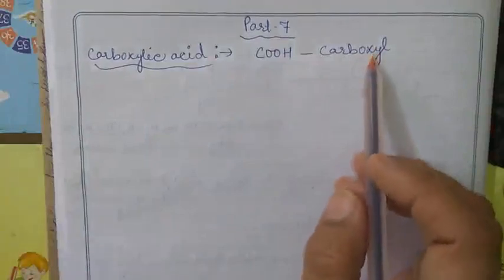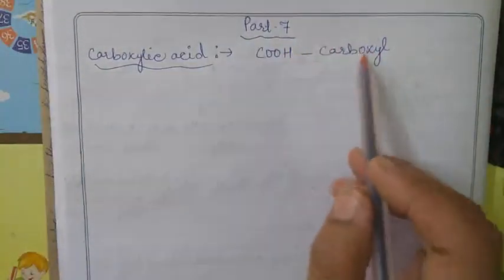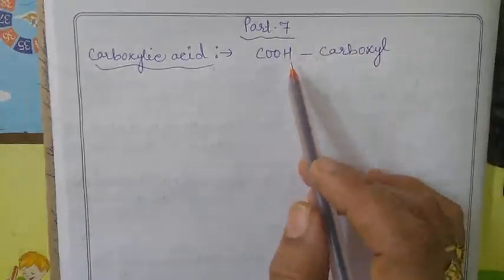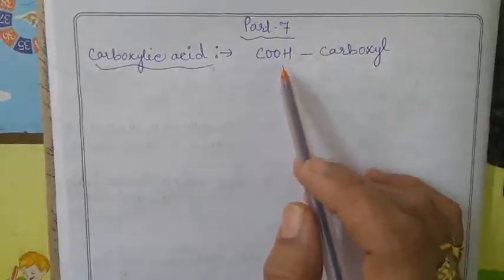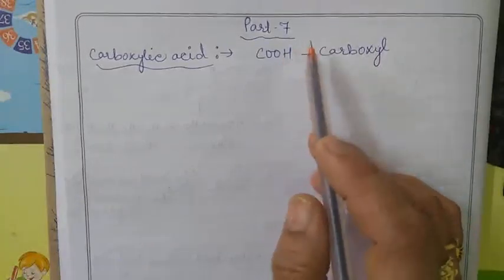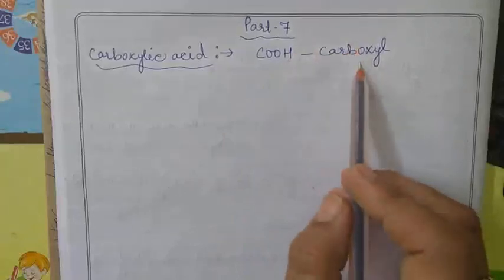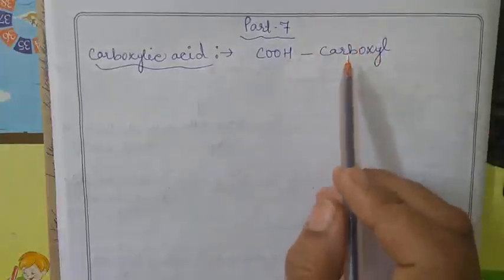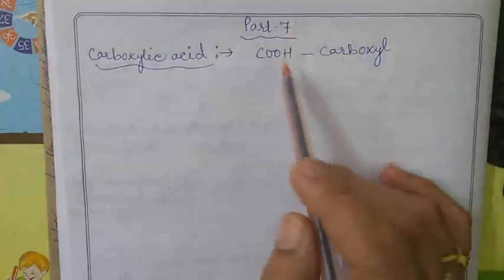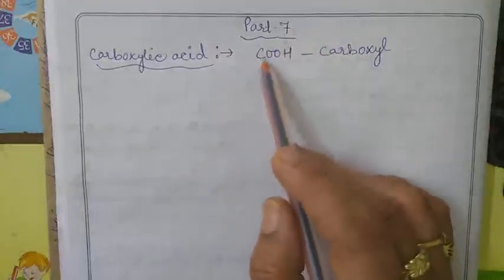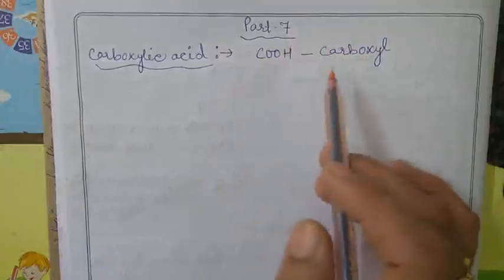So carboxylic acid may be aliphatic or aromatic. It is of two types. Aliphatic means we are talking about the long chain. Aromatic means we are talking about the cyclic structure, the ring structure, the benzene ring. It depends on the alkyl or the aryl group.